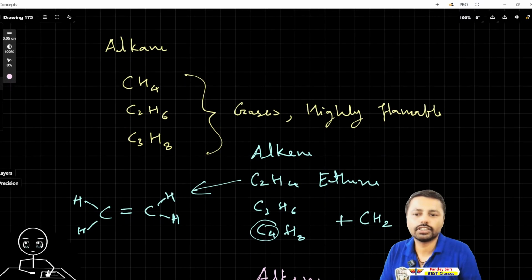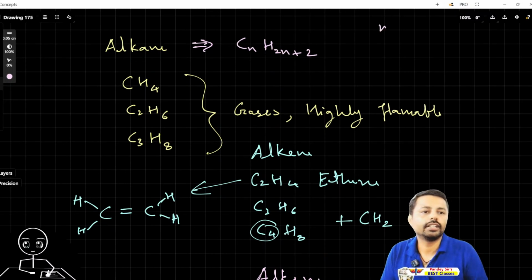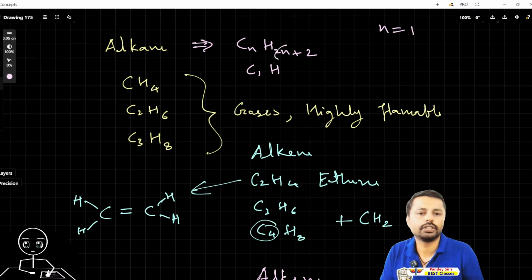The formula for this is CnH2n+2. Now what is this CnH2n+2? Let's say n equals 1, meaning 1 carbon. So C1, and here also n equals 1, so H2 into 1 is 2, and 2 plus 2 is 4. CH4, we got methane.